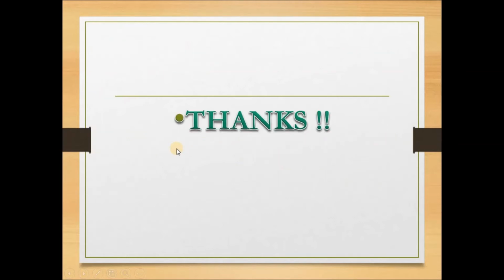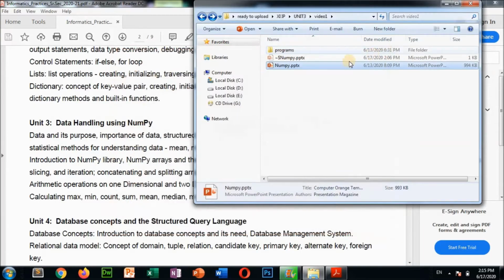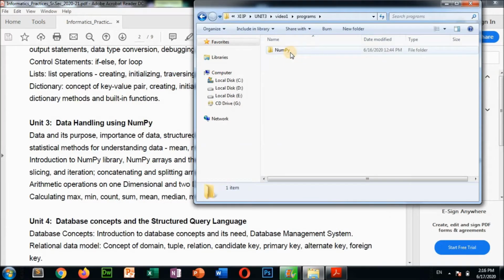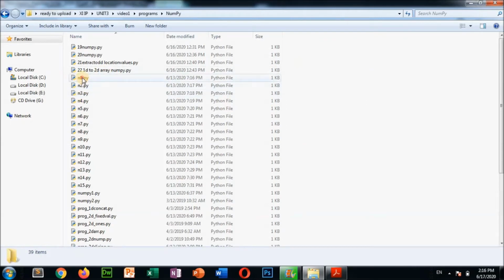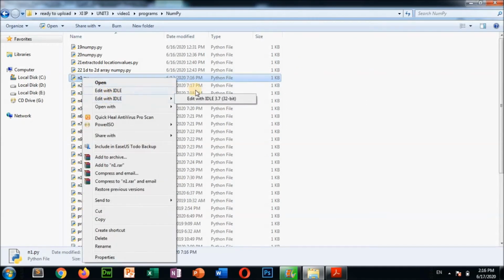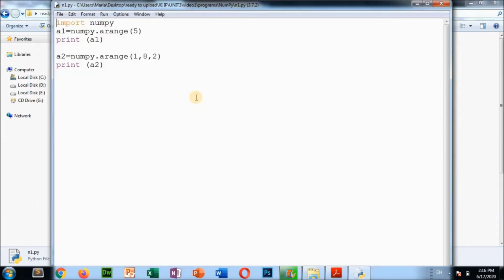Now, I am going to go directly to some of the practical programs that I have prepared for you to understand the concept of NumPy. So these are the programs directly there, so you can practice from here. Okay, these are some NumPy programs. I am just going to show you some of the programs from here. When you practice by yourself, then automatically you will understand everything. Okay, so now see how to create NumPy programs. First, import NumPy. To start a NumPy array program, you have to import this library. Just remember that, without importing this library, you cannot do it. Okay, import NumPy, so we are importing this NumPy module into our program.